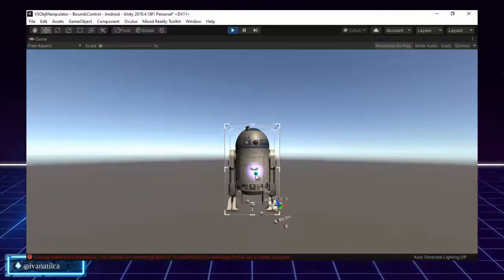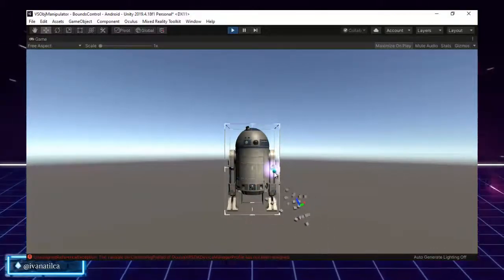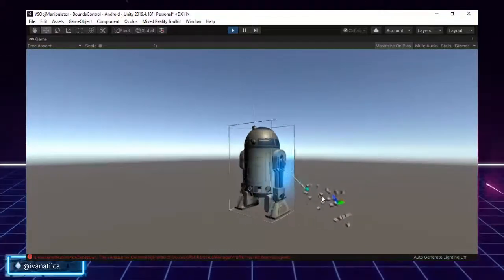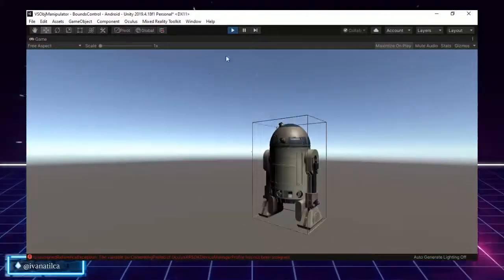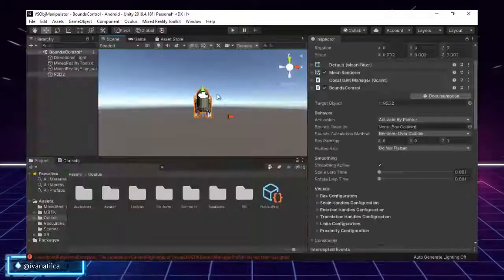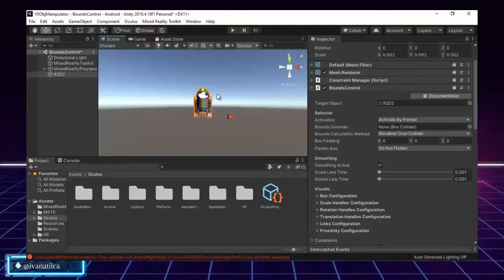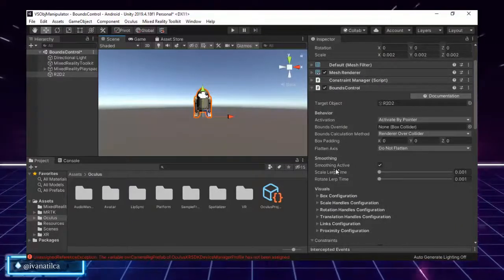And it's working exactly the same. Let's move him a little bit, and there we have. What we are seeing here will look exactly the same if we run it on our Oculus or our HoloLens.